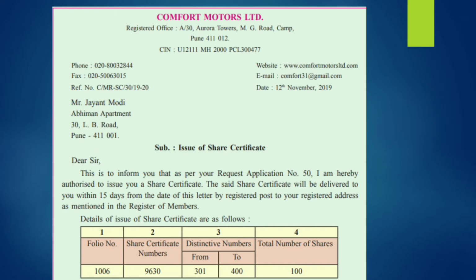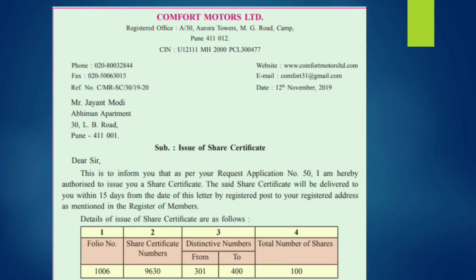Next is the subject, which will be related to the letter content. Here we are taking content related to the issue of a share certificate. Next, you have to address the respected person, Dear Sir, and the paragraph will be written according to the content.